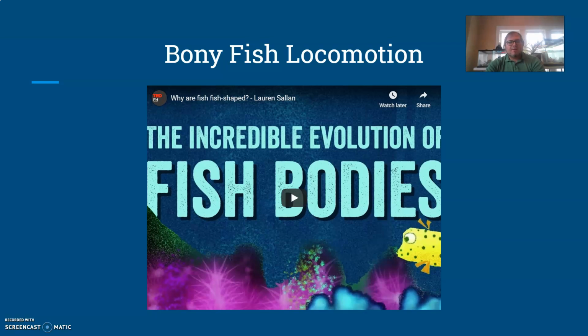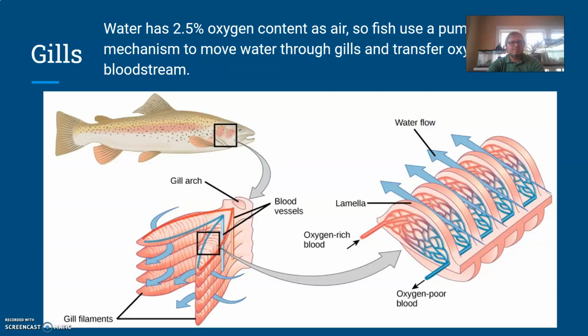So when we start talking about bony fish locomotion, they can use different amounts of their body to help them move forward or backward, and their fins are all used at different rates as well. There's just a lot of different fish body varieties in terms of how they move. So again, I would recommend watching this TED Ed clip about why fish are shaped the way they are, to look at that a little bit more in terms of how fish move relative to their body shape and size.